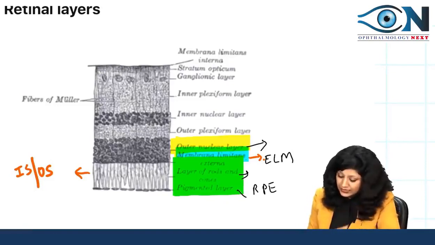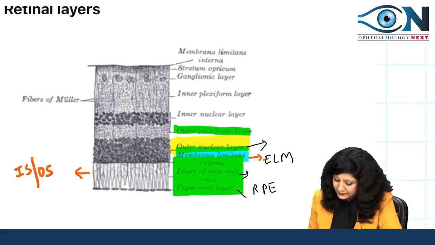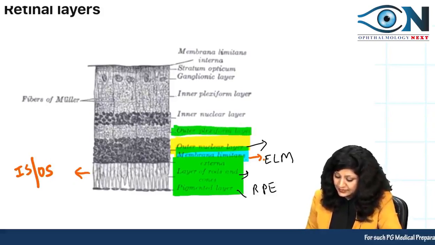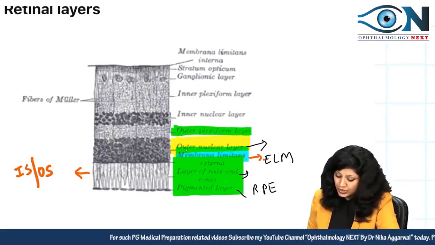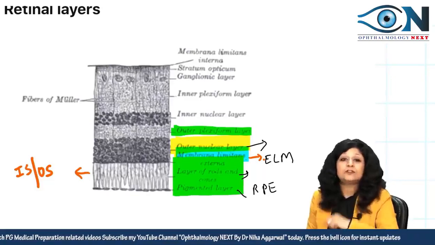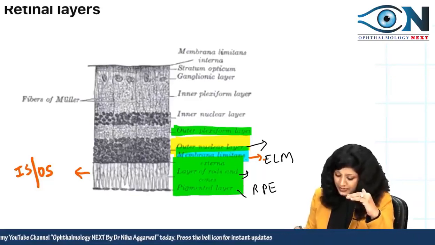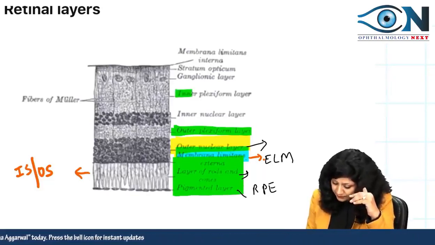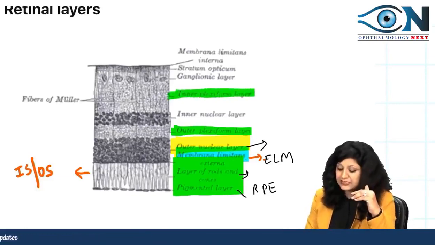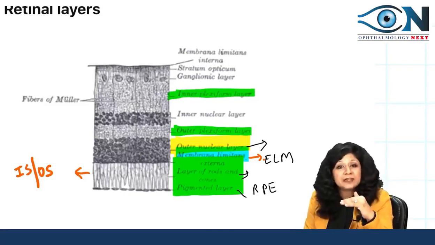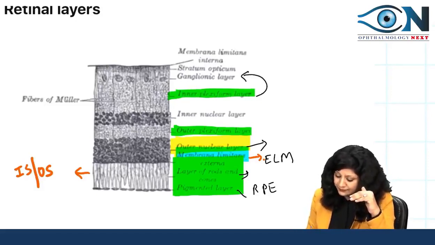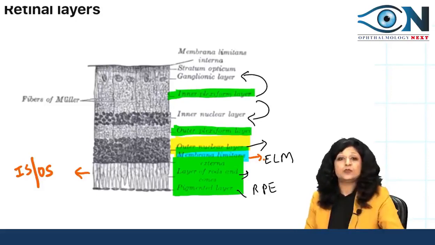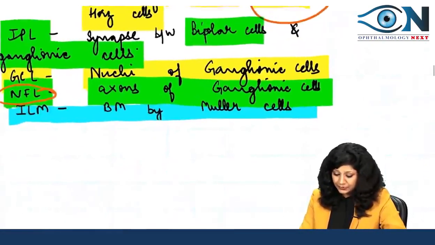Now in the plexiform layer we were having the synapse. Remember there was a synapse here. So they are synapsing between the different nuclear layers. One on the outer side is your outer nuclear layer and one on the inner side was your inner nuclear layer. Then again we were having this plexiform layer. This plexiform layer was again having synapses. Synapses with what? On one side we have the ganglionic cell layer and on the other side we again have the inner nuclear layer.